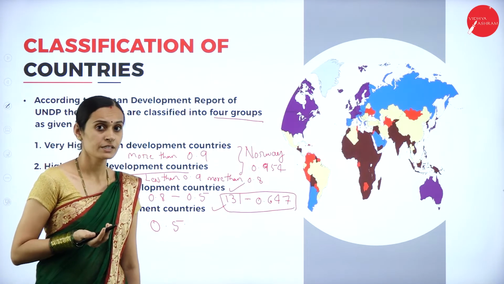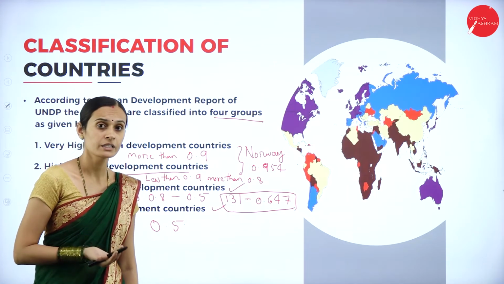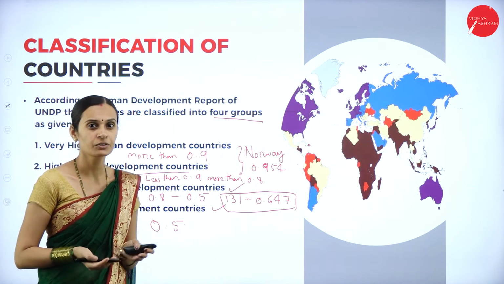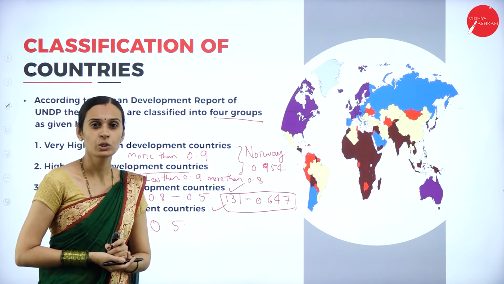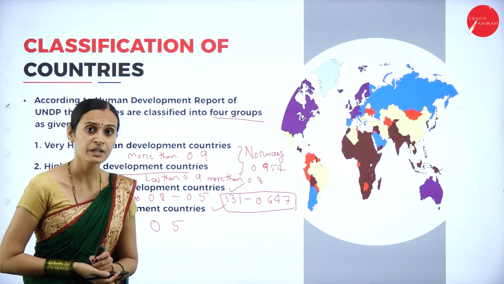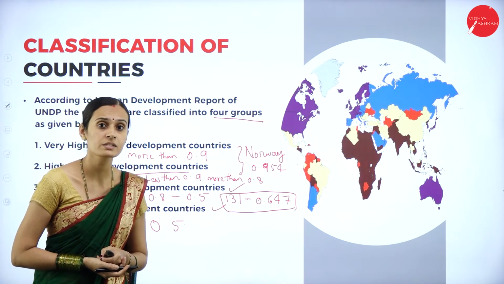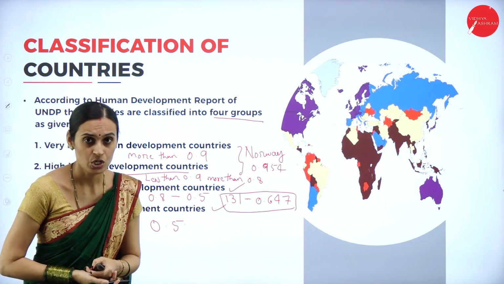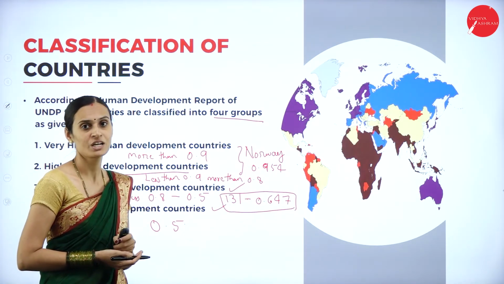You can take Afghanistan, Bangladesh, Ethiopia, Uganda, Kenya. Those are the different countries coming under the low human development countries. They have a very low standard of living, low per capita income, very low national income, and also low progress in economic development. These are the different features of low human development countries.